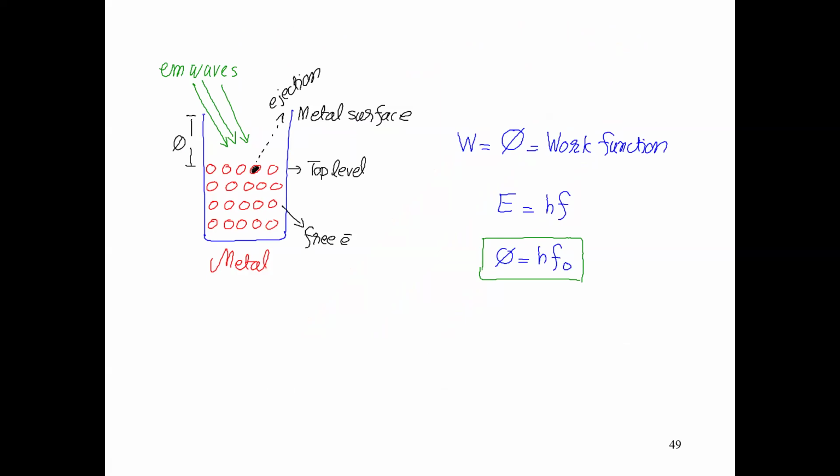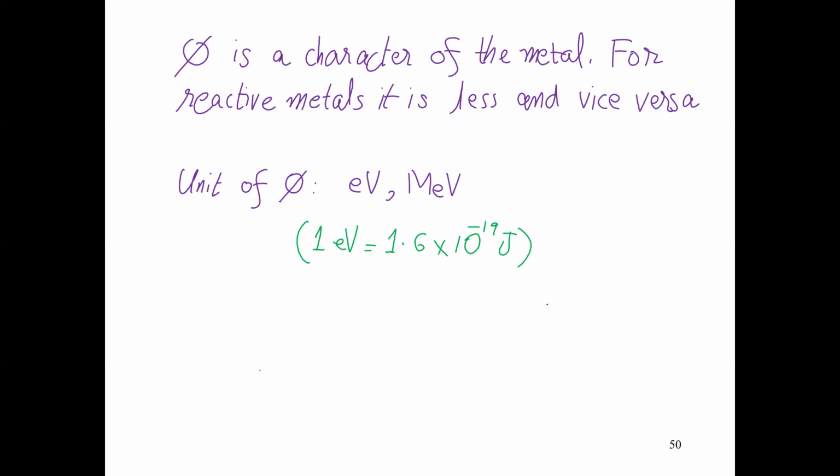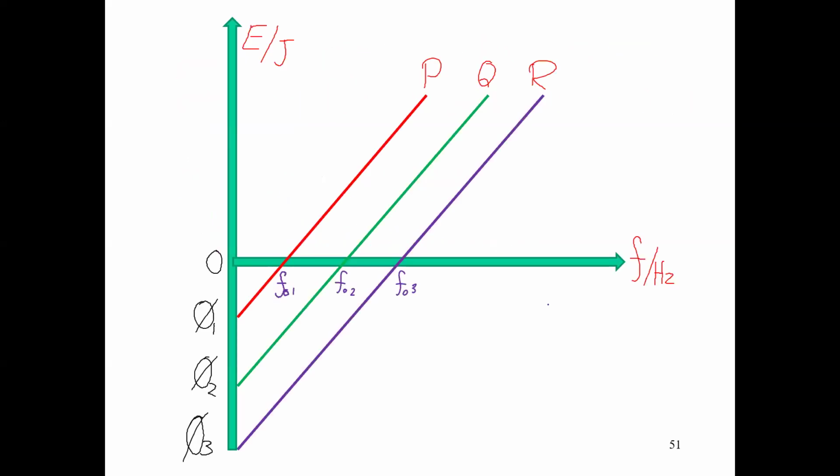The formula for work function is phi is equal to HF naught. Now, phi is a character of the metal. For a reactive metal, work function is less and the reverse also occurs. So this is the threshold, this is the cutoff position, and this is called work function.